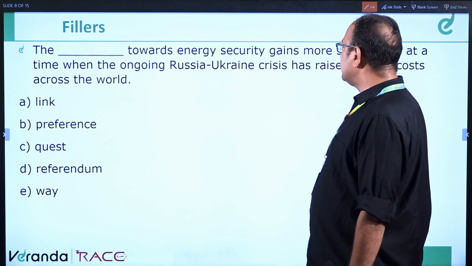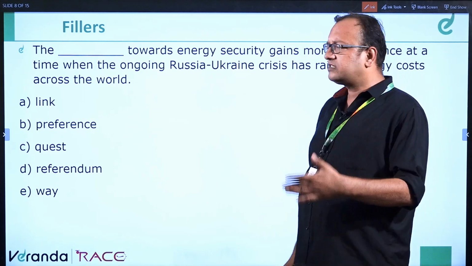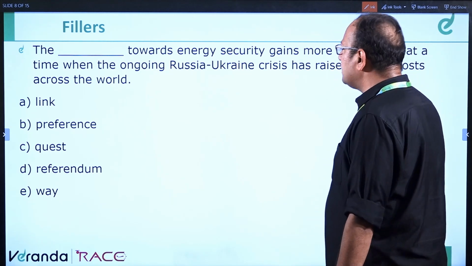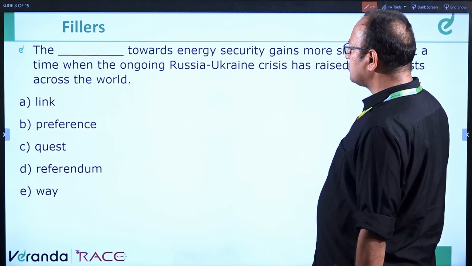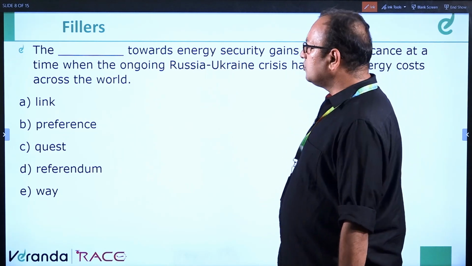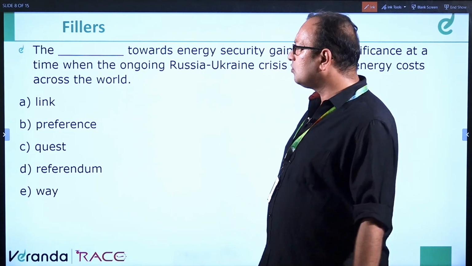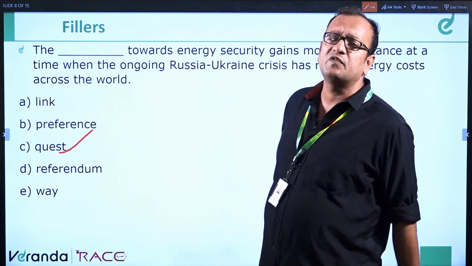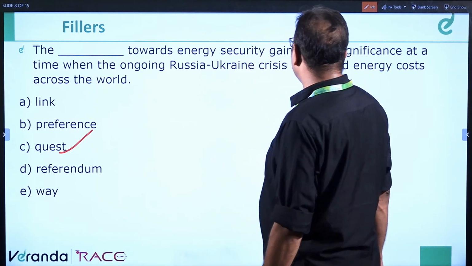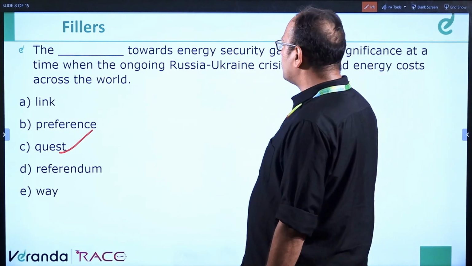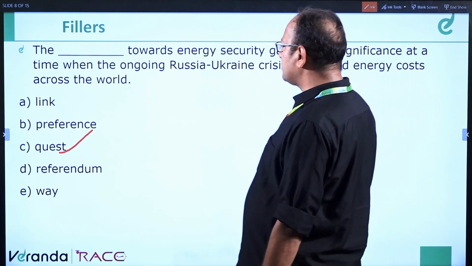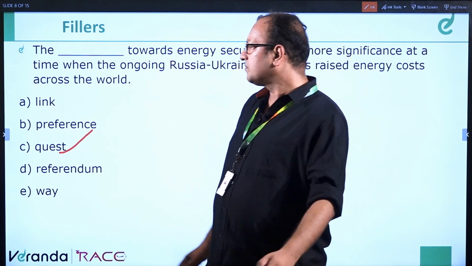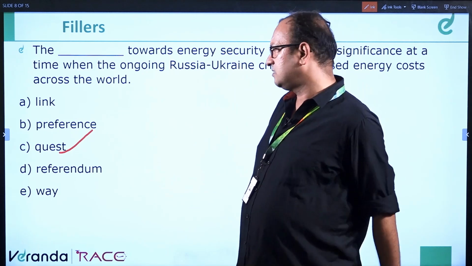The dash towards energy security gains more significance at a time when the ongoing Russia-Ukraine crisis has raised energy cost across the world. So what kind of word should be there? It should be like steps. The only word related to steps is quest. Quest means search or steps taken further. So the quest towards energy security gains more significance. Quest is the perfect word. Quest means search through taking further steps.